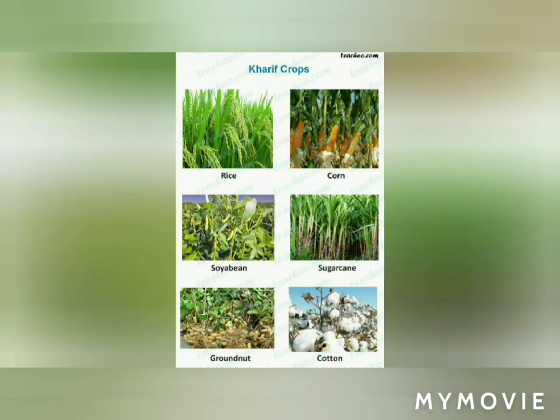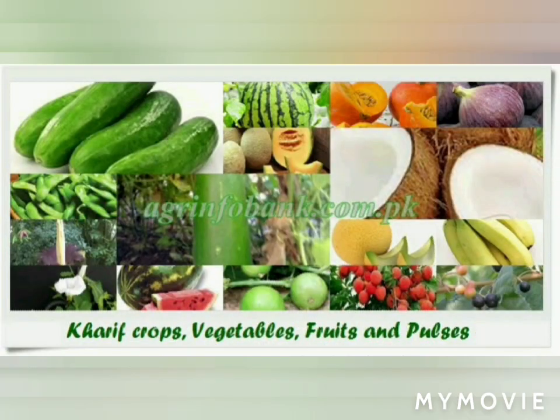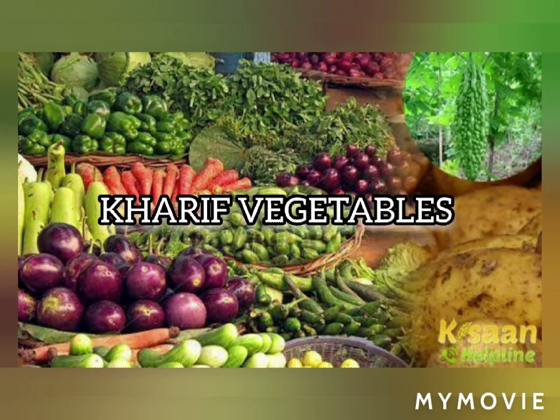Similarly, come to the kharif fruits and kharif vegetables. These are the kharif crops. What are those kharif crops? Rice, millets, maize, jowar, bajra, cotton, peanuts, hemp, etc. are the kharif crops. Kharif vegetables are onion, pumpkin, lady's finger, tomato, garlic, spinach, etc. These are the examples of the kharif vegetables which grow in summer season.